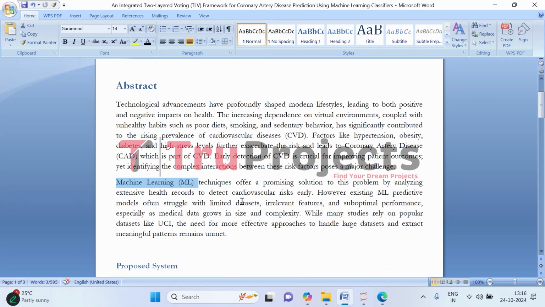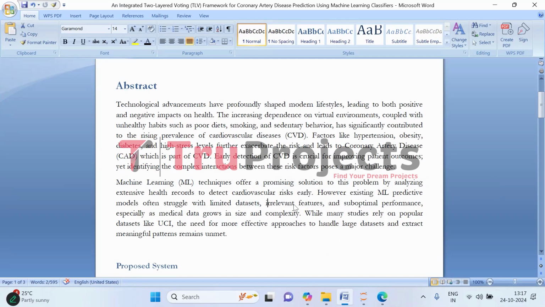Now, some existing machine learning models have limitations. That means they face some challenges. With limited data sets, they face issues with irrelevant features and also suboptimal performance. Many studies rely on popular data sets like UCI. But there is still a gap in finding effective methods to handle this growing data and extract meaningful patterns. With a limited data set, predicting heart disease is hard.